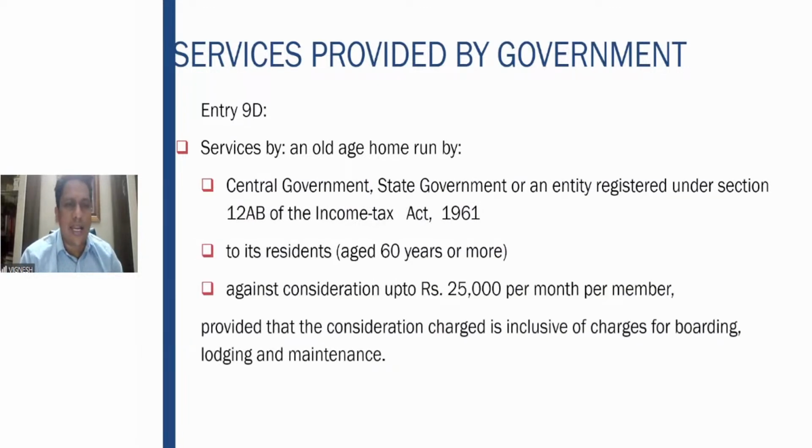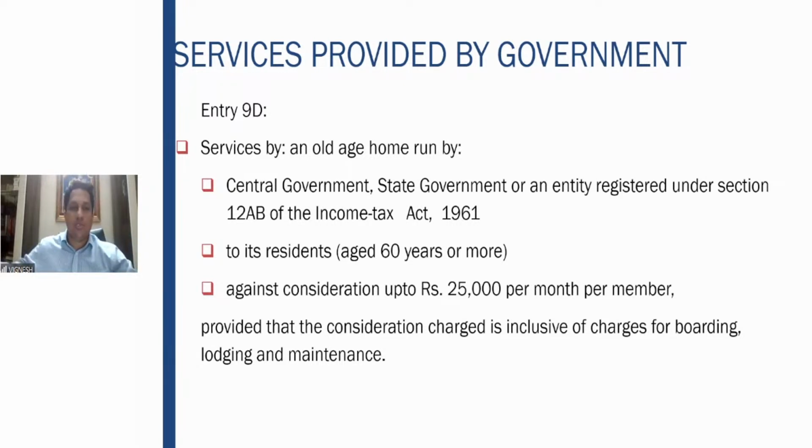Then 9D talks about services by an old age home run by who all? Central government, state government, or a 12AB registered entity, to its residents aged 60 years or more, against consideration up to 25,000 per month per member, provided the consideration includes charges of boarding, lodging, and maintenance. So what are the conditions here? The old age home should be run by the central government, the state government, or an entity registered under 12AB of the Income Tax Act.